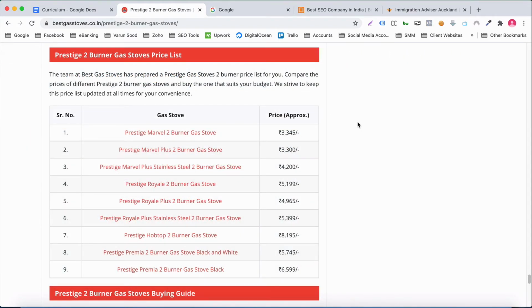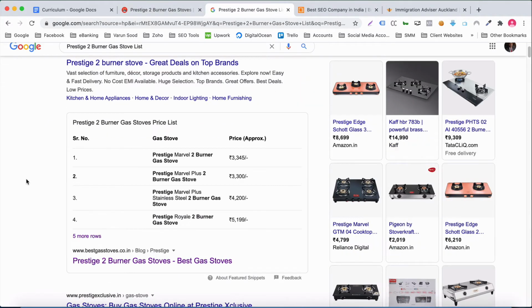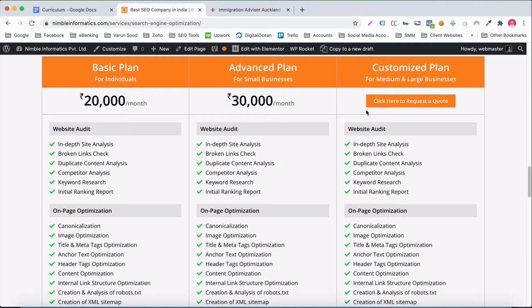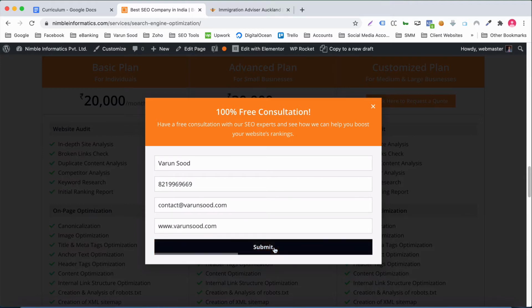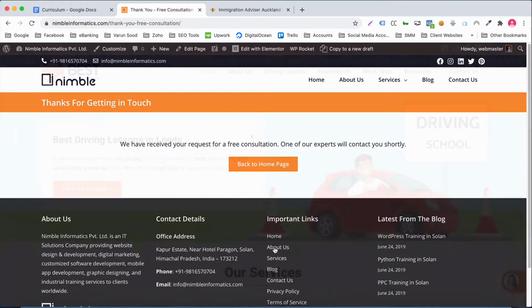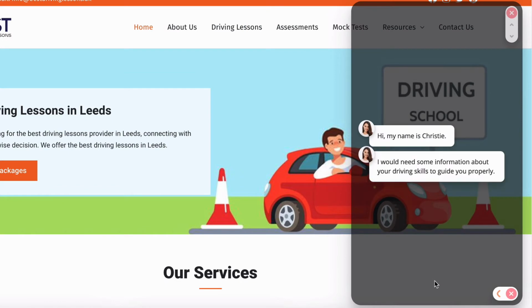Another common requirement in websites is to display data in a tabular format. I'll show you how to create nice looking tables that also get picked up by Google to be shown as featured snippets. For capturing leads, we'll work with pop-ups that get displayed automatically or on certain actions like button clicks. Next, I'll show you how to create chatbots that engage users and capture leads.